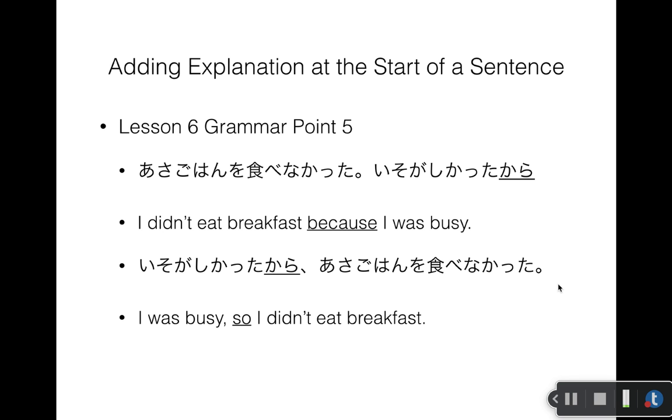Doesn't really make sense. So it's important to remember that when we use kara mid-sentence, when we turn it into English, remember not to automatically think kara equals because, but think about its position and realize that mid-sentence, it's more effective to translate it as so or therefore or resultingly, whatever is easiest for you to remember.